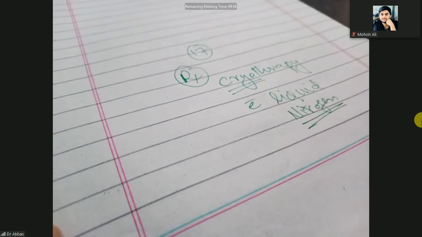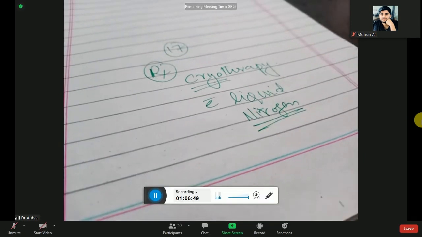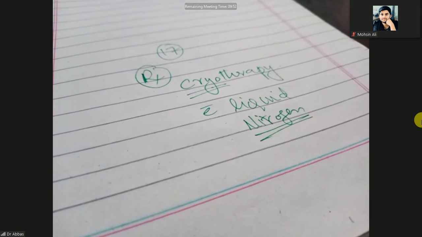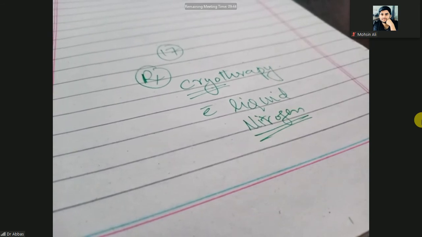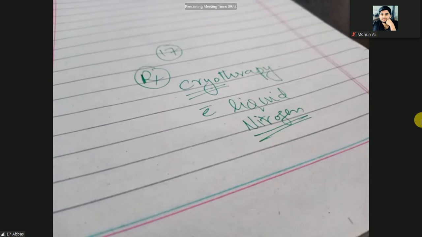You can use the liquid nitrogen. So cryotherapy with liquid nitrogen can be used, and the benign tumor of the skin or the seborrheic warts can be treated. Clear? So here our viral infections of the skin are going to be complete.